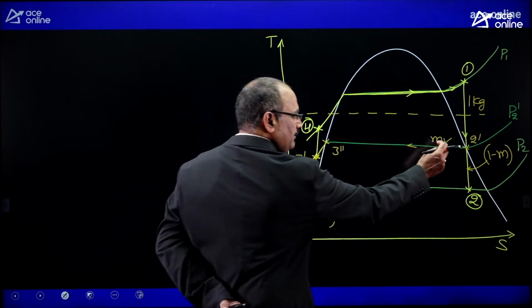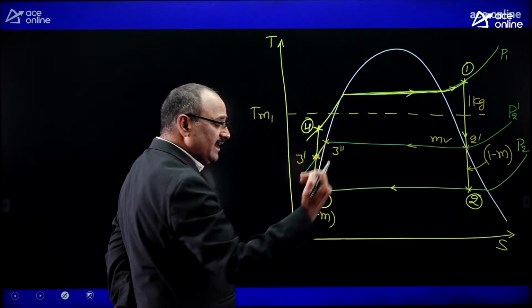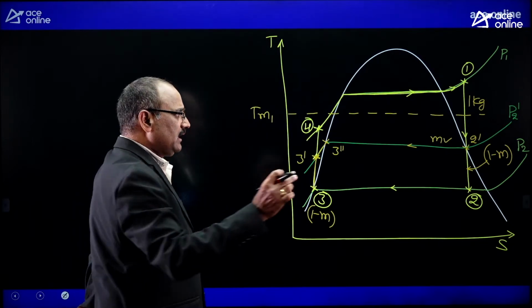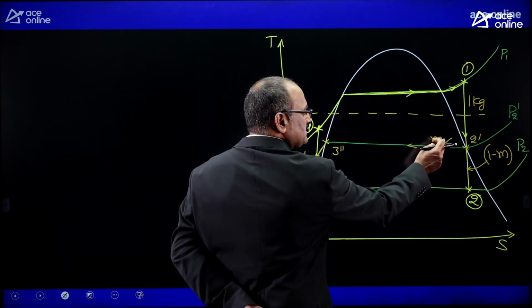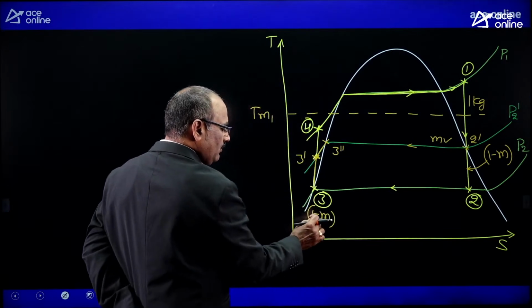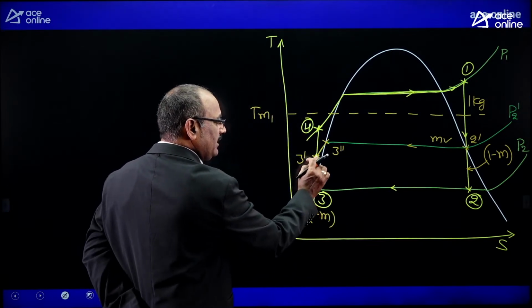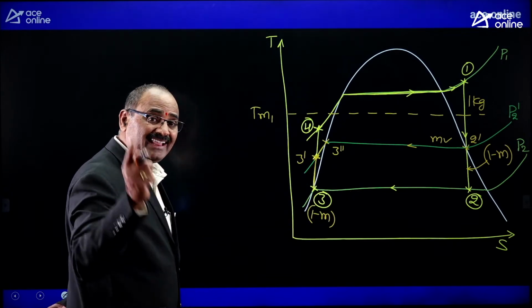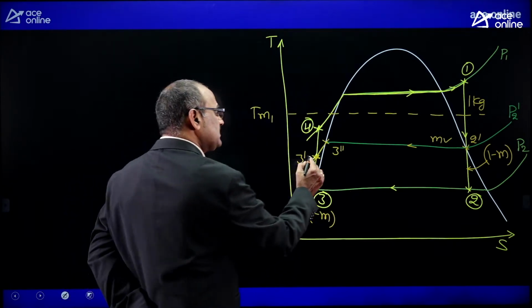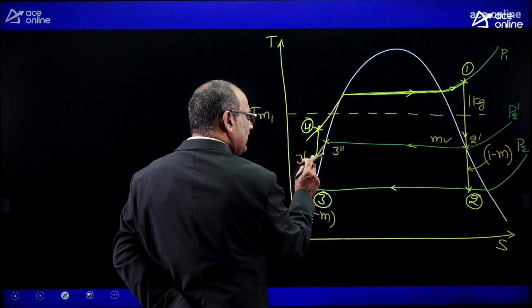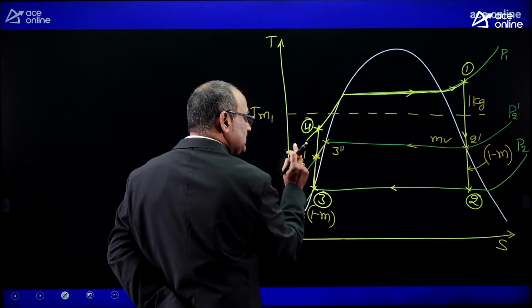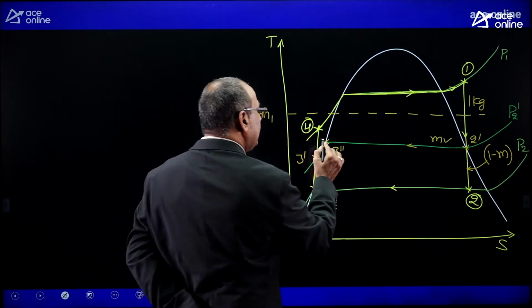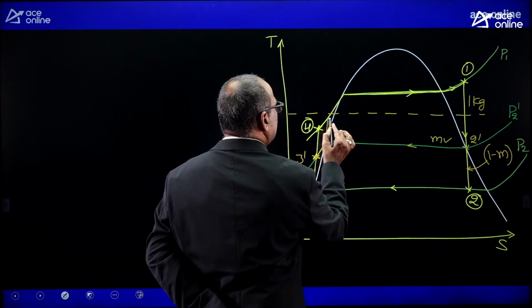By the time the m kg of steam is losing the latent heat, its temperature cannot change. Whatever latent heat is given by the m kg of bled steam is taken by the 1 minus m kg of liquid. Because of receiving heat in the form of sensible heat, the temperature of the 1 minus m kg of liquid is increasing from 3 dash temperature to 3 double dash temperature. Understood? Then it is boosted to high pressure.